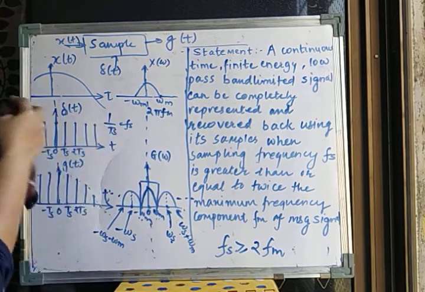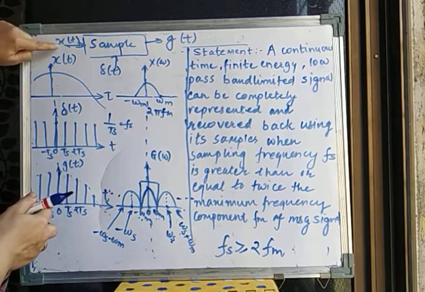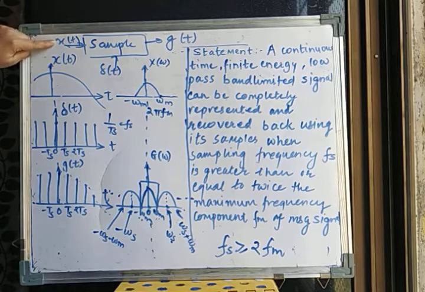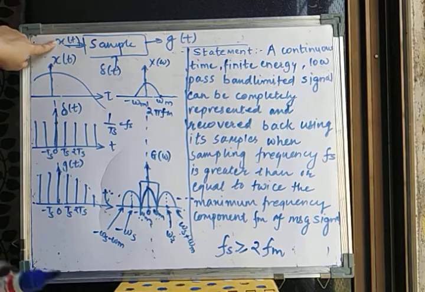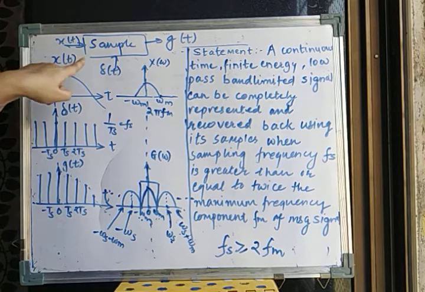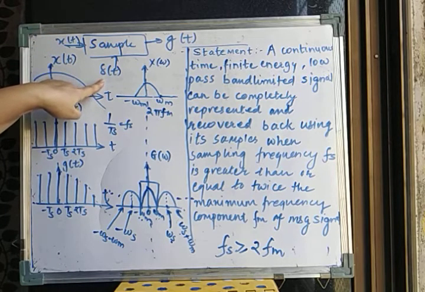Let's now start with the signal x of t and delta t. Now x of t is the message signal. The message signal can be anything. It can be audio, video, or anything. So we are going to represent the message signal with x of t only. The second signal is delta t, the impulse train that we are going to use to sample the signals.